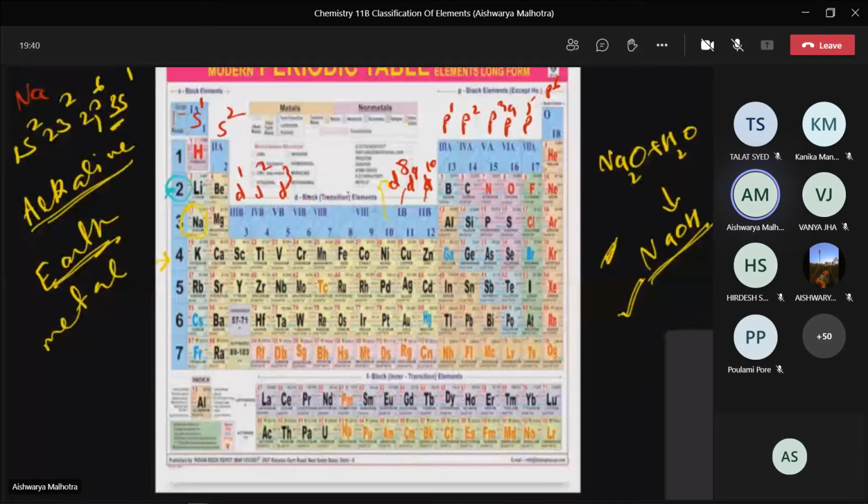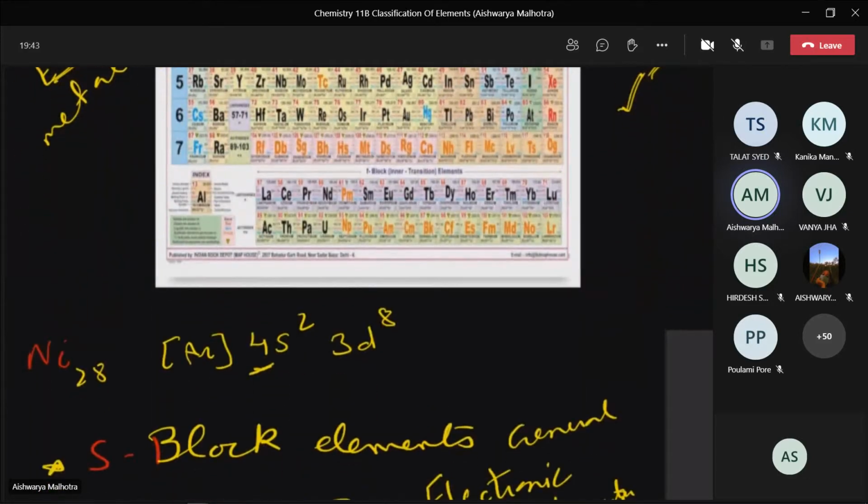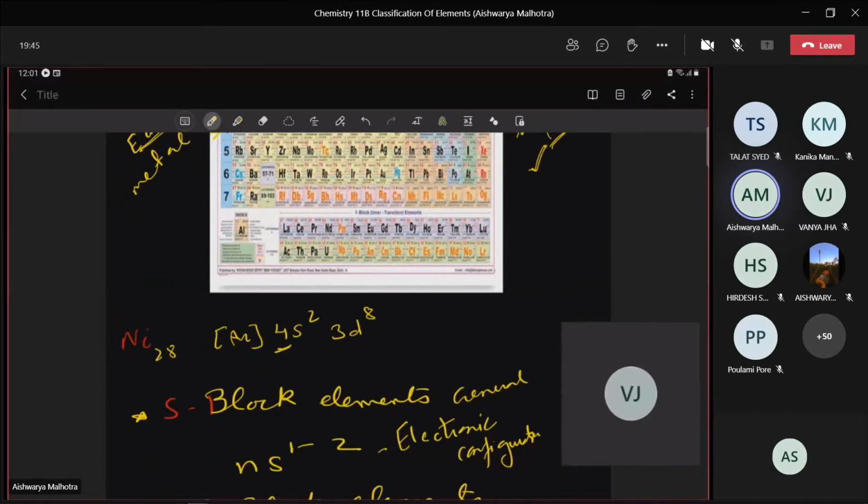Next line, please write, their general electronic configuration is ns1 to 2. This block is made up of highly reactive metals. Ma'am, can you repeat the general electronic configuration?